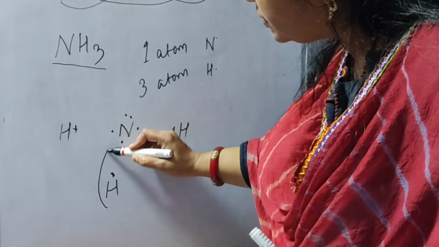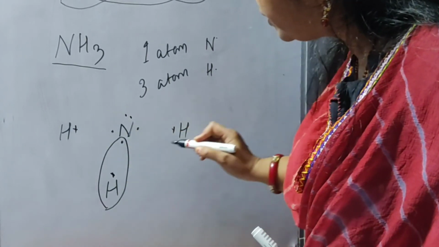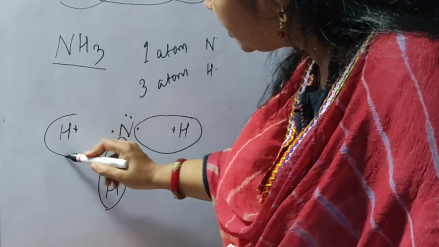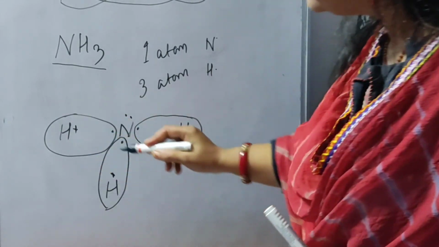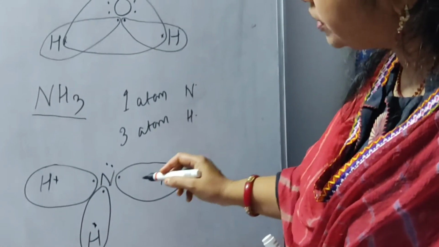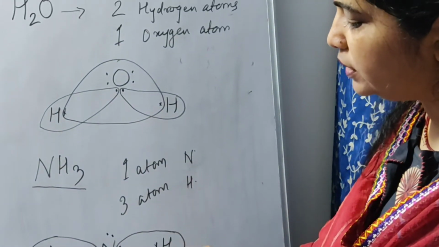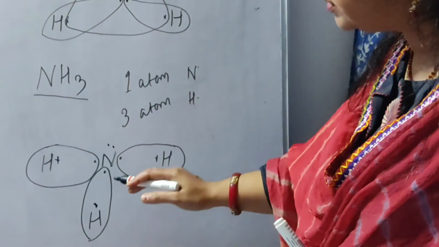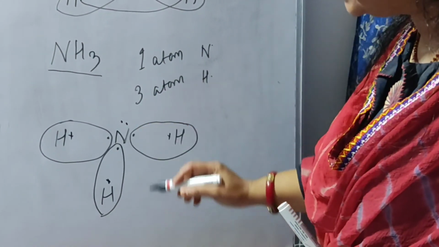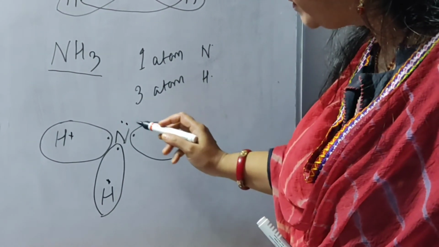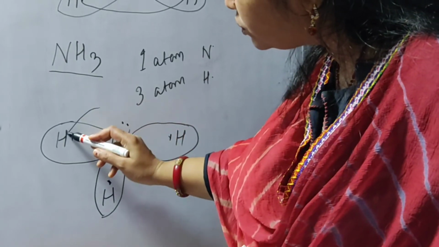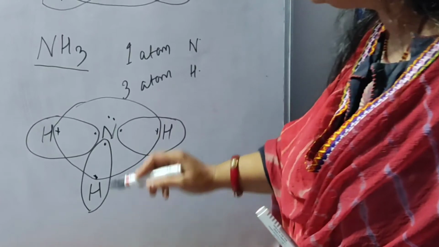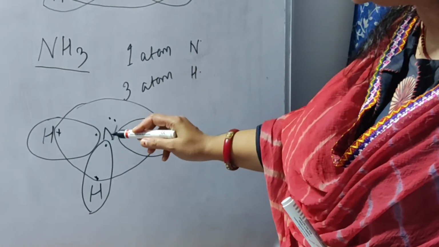By sharing 1 electron with nitrogen, the hydrogens have become stable, meaning all the hydrogens have shared 1 electron with nitrogen. What about nitrogen here? Nitrogen will also take 3 electrons of hydrogen to become stable, because 5 were already present with nitrogen.